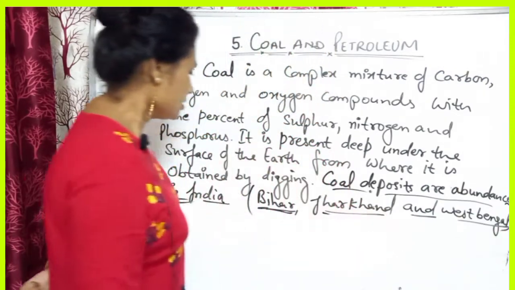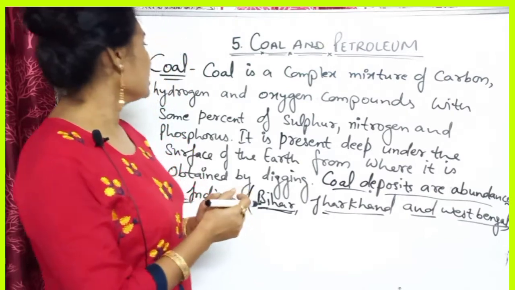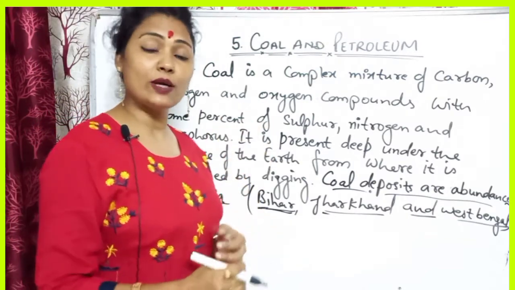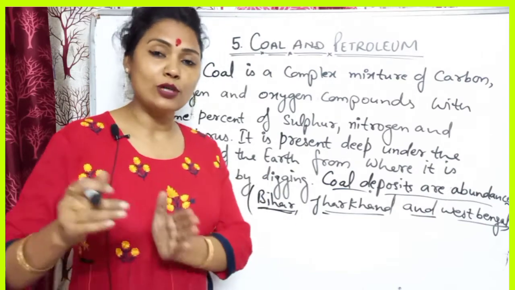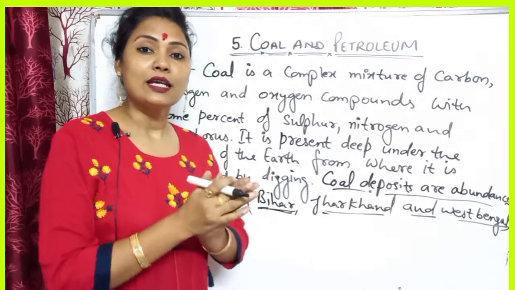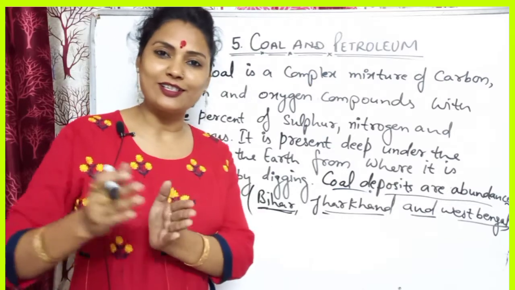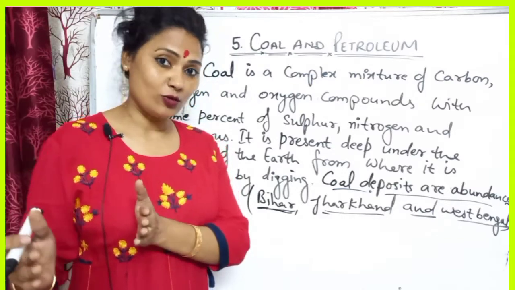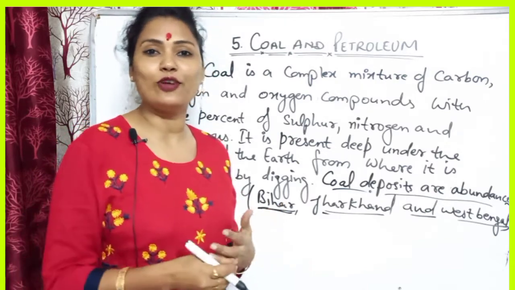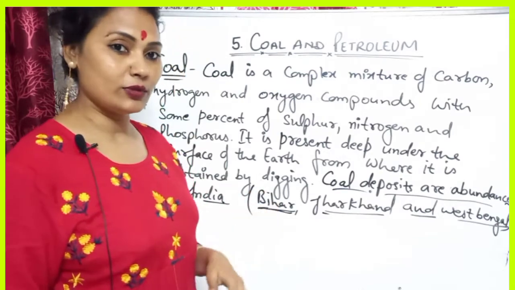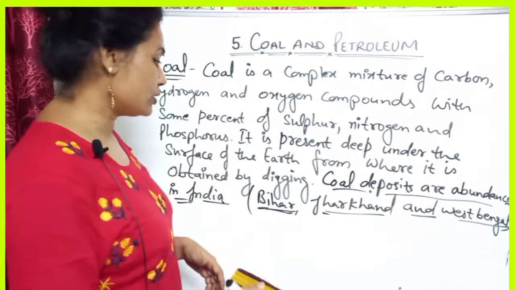Now, I have already told you how coal is formed. Coal is formed by a slow chemical process known as carbonization. Carbonization is a chemical process through which wood or vegetation changes into coal. It is a slow process that takes thousands or millions of years, and the vegetation is converted into coal.